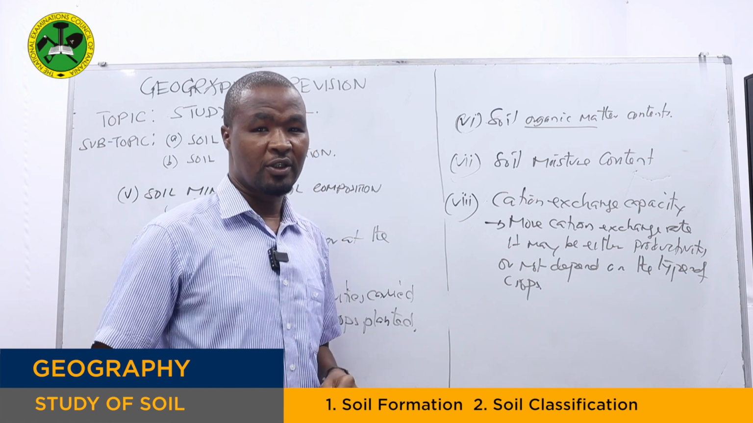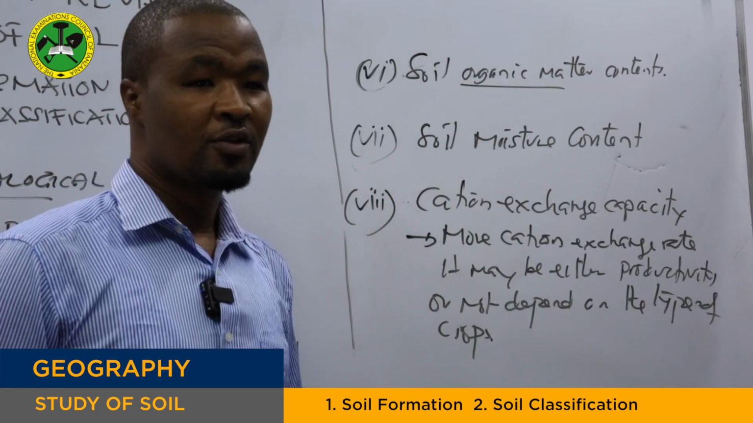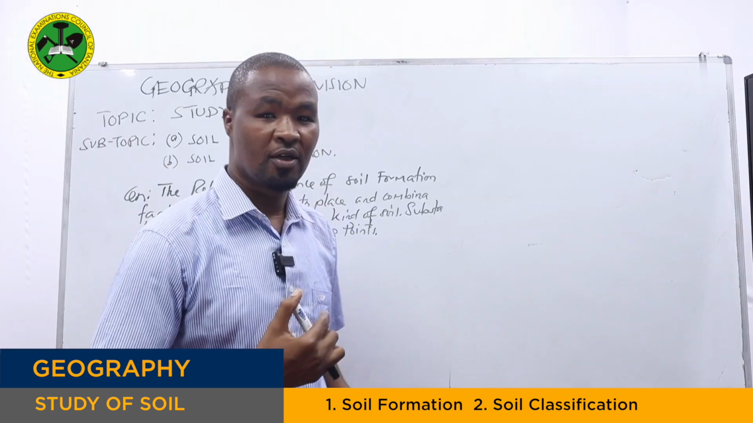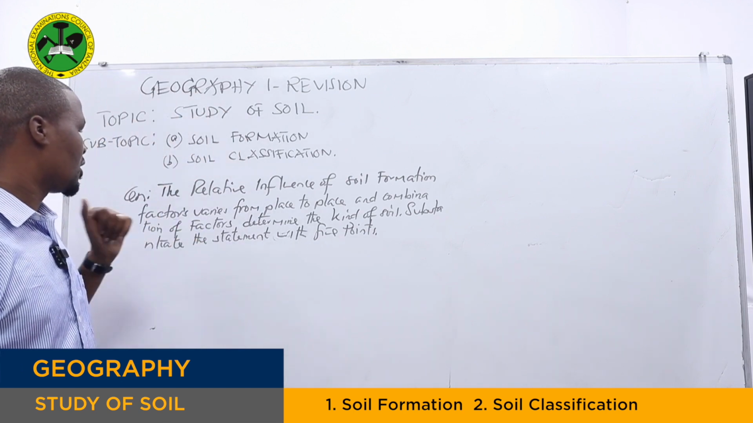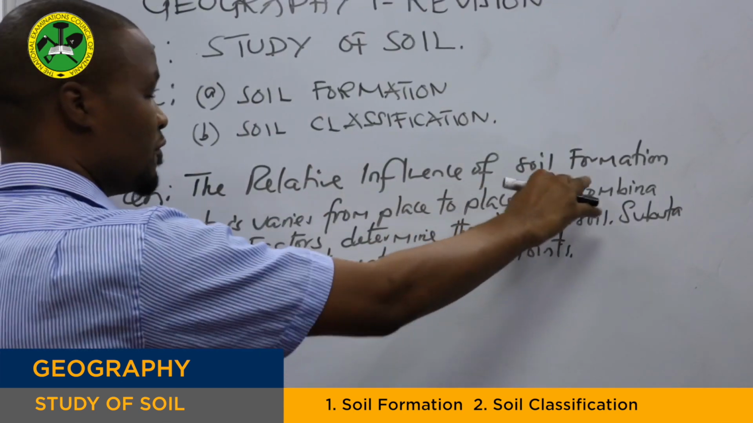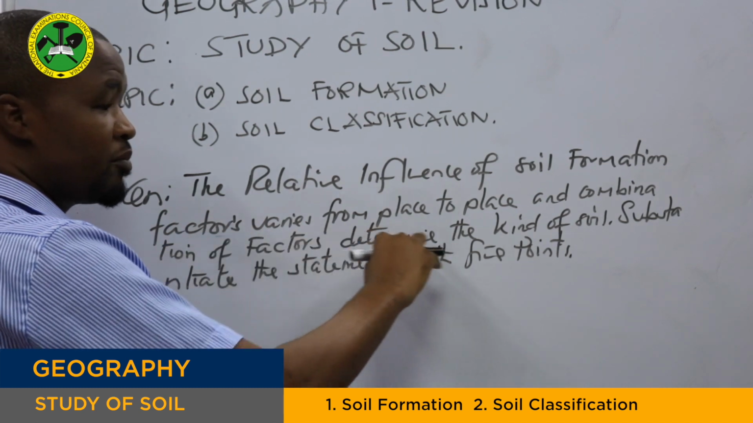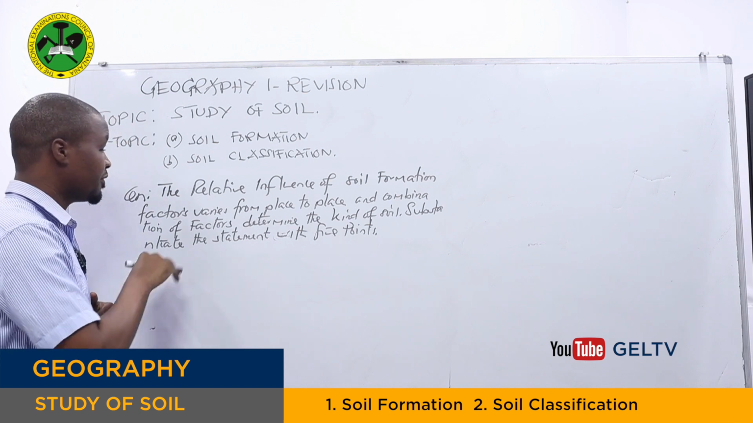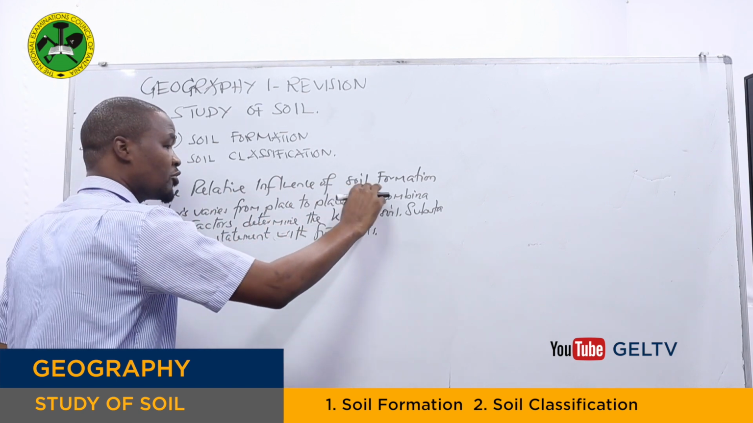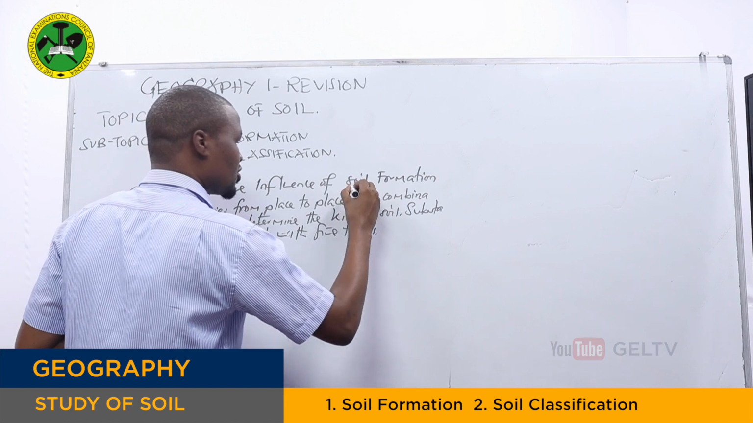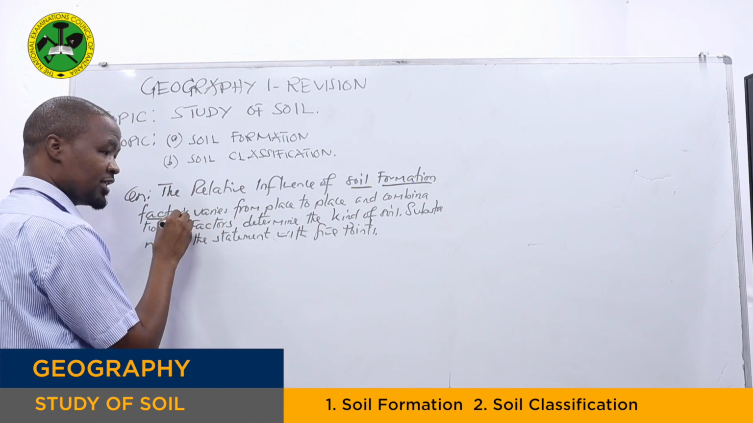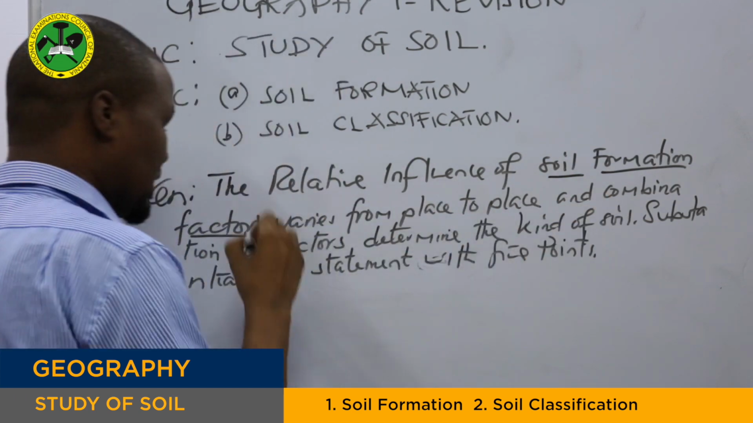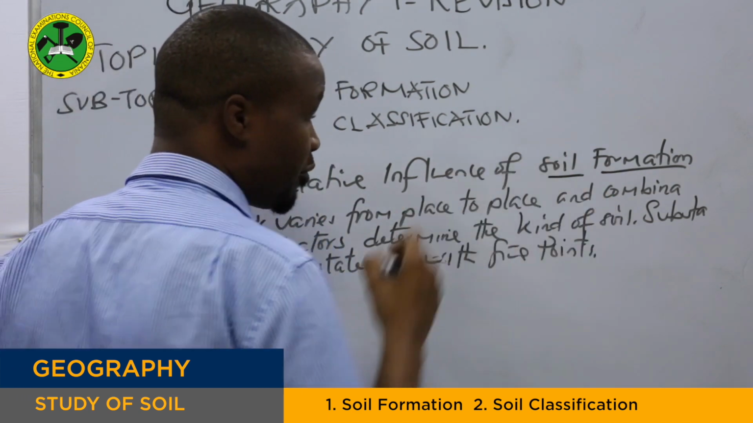Okay, let's see another question, which is based on the study of soil. The relative influence of soil formation factors varies from place to place, and the combination of factors determines the kind of soil. Listen to me very carefully. The relative influence of soil formation factors vary from place to place, and the combination of factors determines the kind of soil. Substantiate the statement with 5 points.